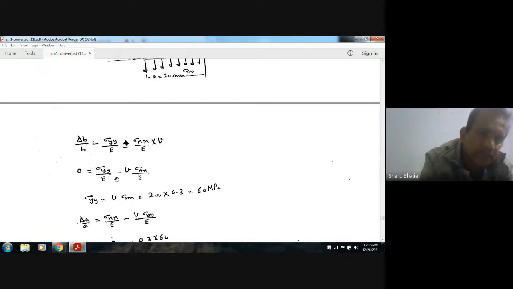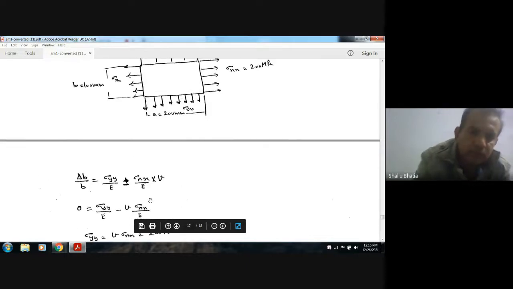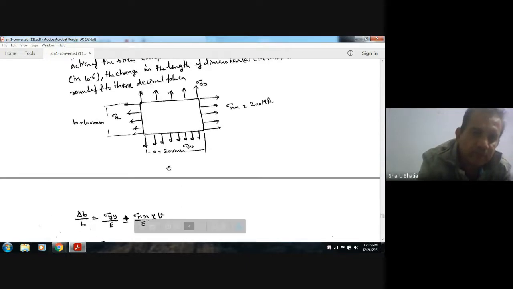By this we have sigma y equal to mu sigma x. Mu is 0.3 and sigma x is 200, so that is 60 MPa. So sigma y is 60 MPa.